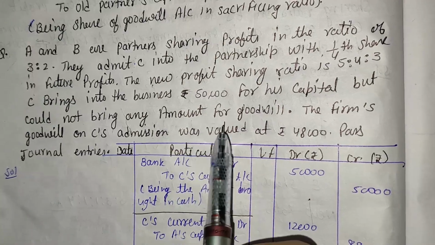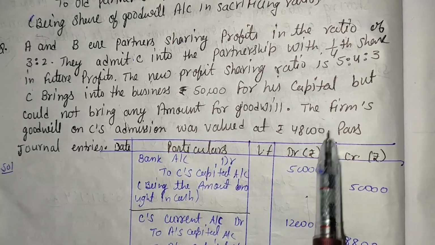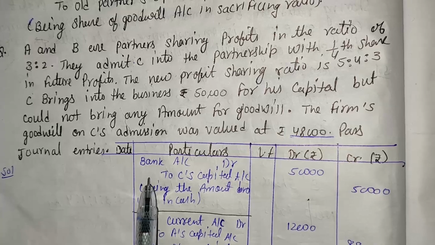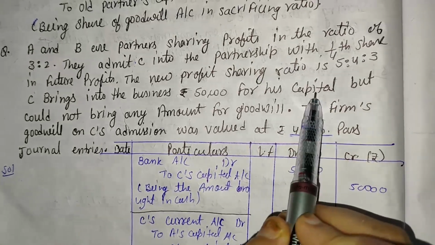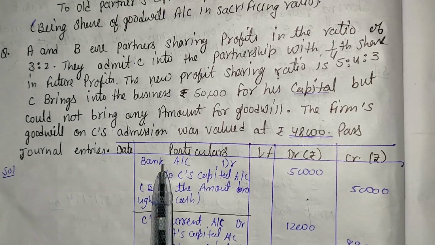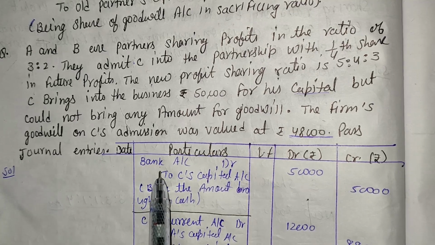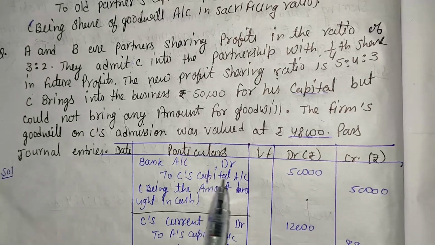At the time of admission, the value of goodwill is 48,000, that is the overall goodwill of the firm. C only brings the amount of capital, so cash increases. We can pass the journal entry from bank or cash, any one of them. We opt for bank account: bank account debit to C's capital account.